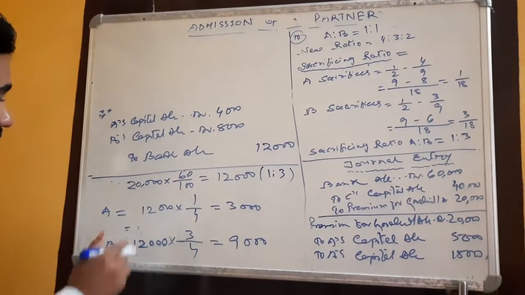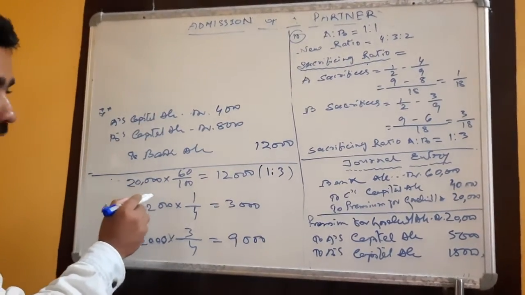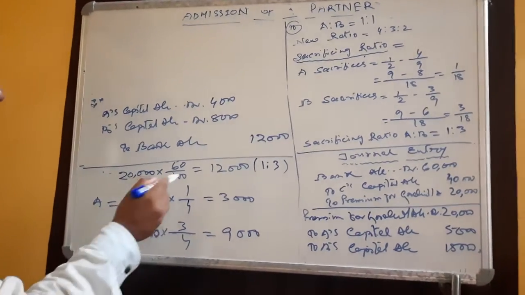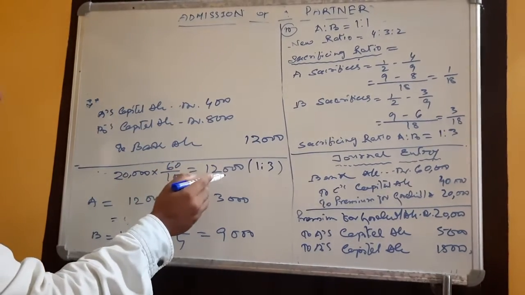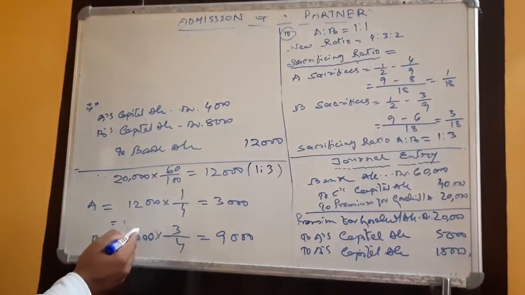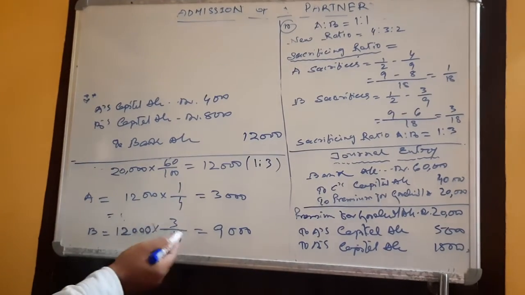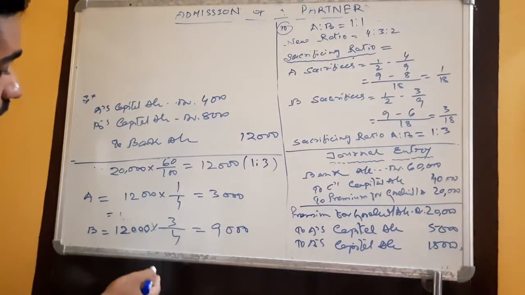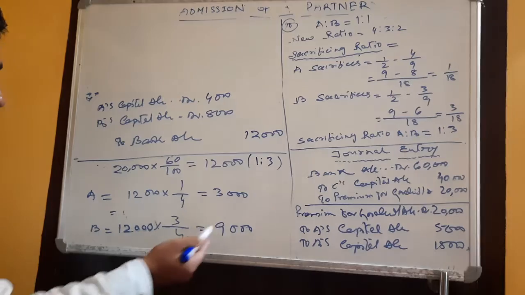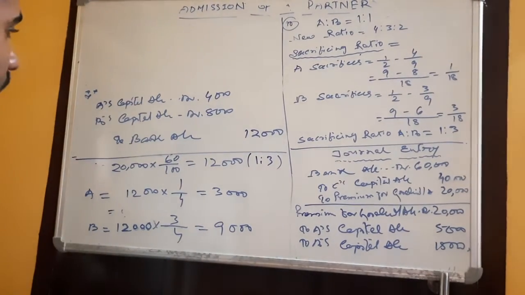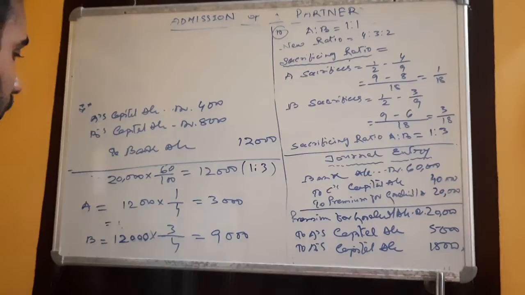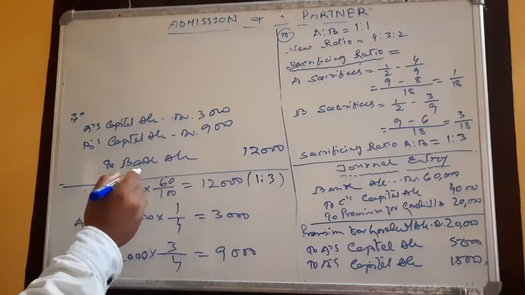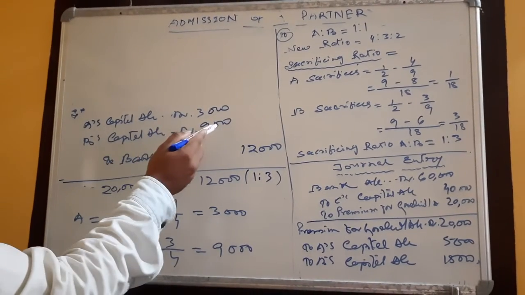So here, see, I have done the calculation. Total goodwill is 20,000. From that they are withdrawing 60%. So first we need to calculate 60% of 20,000. So we are getting 12,000. From that 12,000, A will get in the ratio of 1:3. It means A will get 1/4 of 12,000, so A will get 3,000, and out of this 12,000, B will get the 3/4 share. So B will get 9,000. So what journal will we give? A will get 3,000 and B will get 9,000.